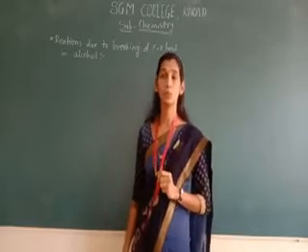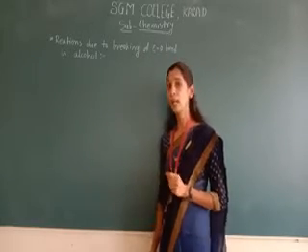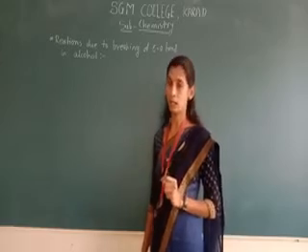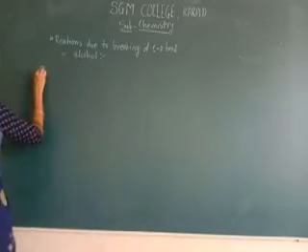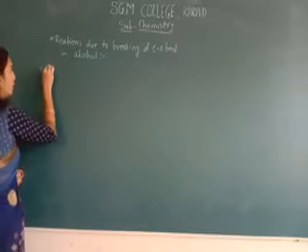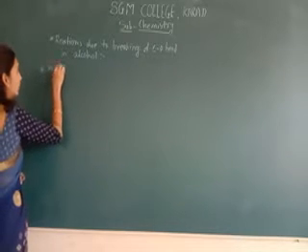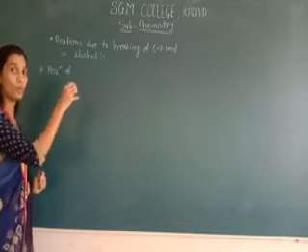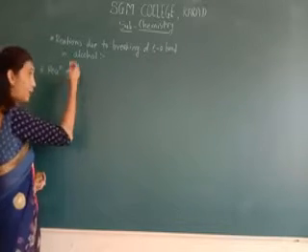Now first we discuss the reaction with hydrogen halide.